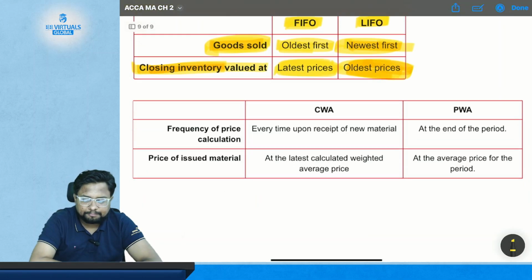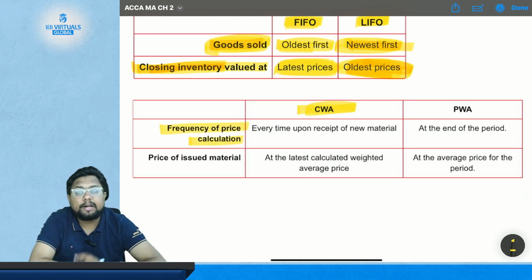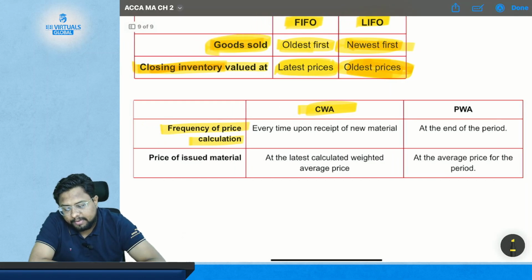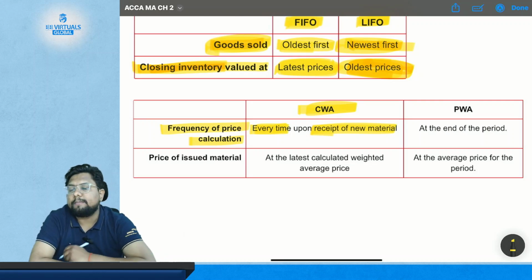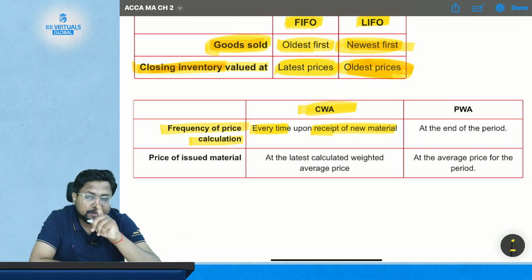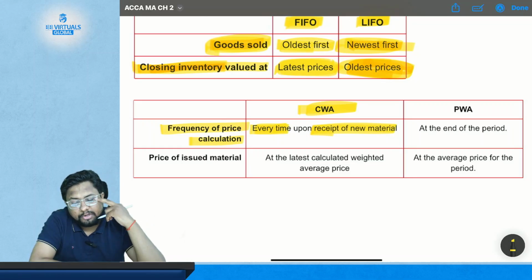Got it? Now in CWA, the frequency of price calculation, that is, when you are going to calculate the price in CWA, you need to calculate the price every time upon receipt of new material. Every time on receipt of new material. So in CWA, you need to calculate the price every time you receive new material.